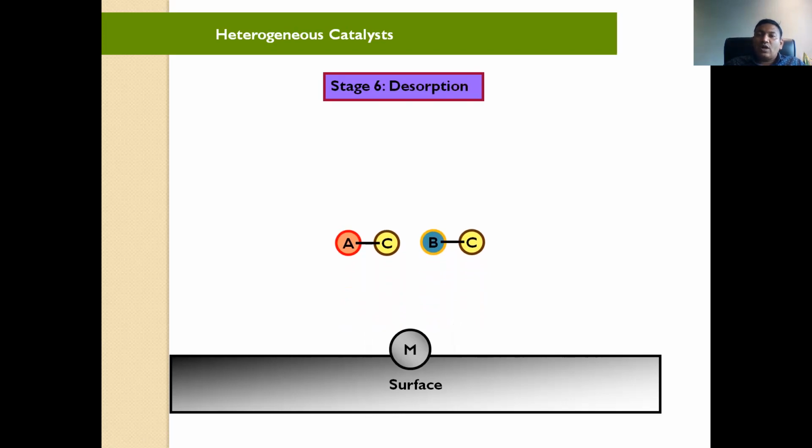They will go out from the surface, and you will get the diffusion, meaning the product, which is the target molecule, and your catalyst will remain as such. So these seven steps are very important in heterogeneous catalysis. Hope you understand well. I have given my best to explain this heterogeneous catalysis.